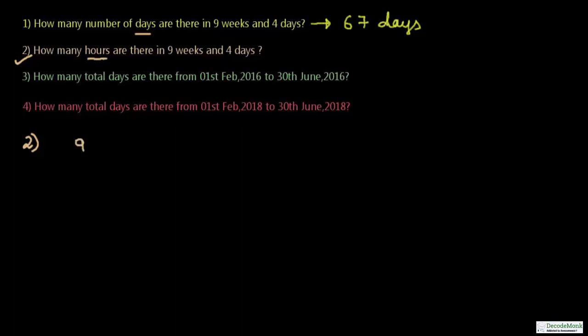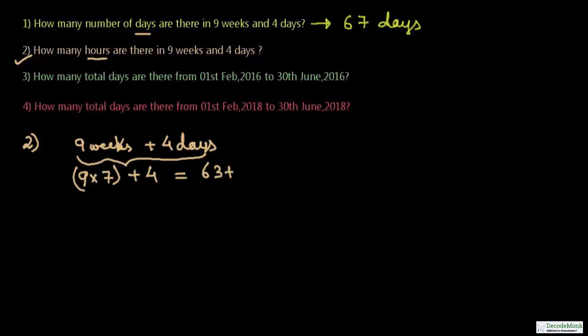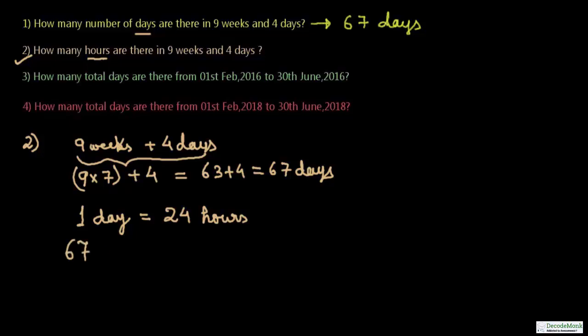Total days in 9 weeks plus 4 days is equal to 67 days. And you know very well that one day has got how many hours? 24 hours. So there are 24 hours in a day. It is asked how many hours are there in 9 weeks 4 days. And 9 weeks 4 days equals 67 days.